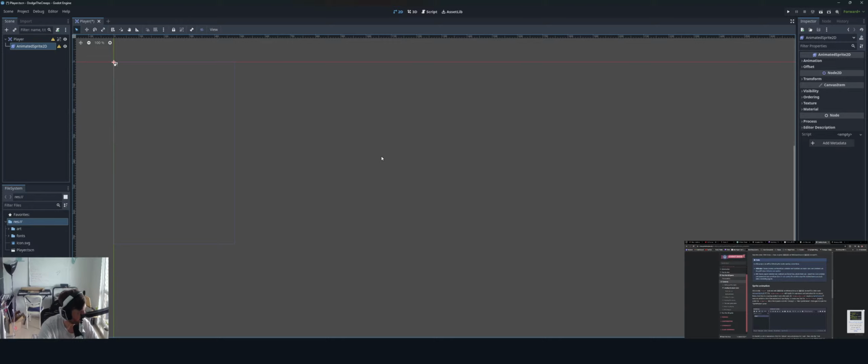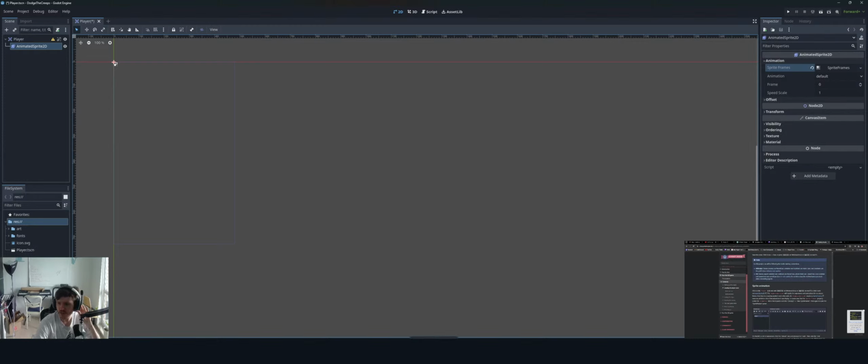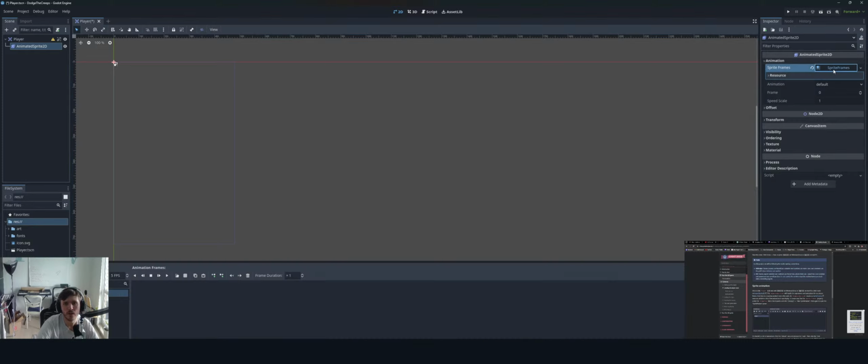To create one, find the SpriteFrames property under the Animation tab in the inspector and click empty, new SpriteFrames. Click again to open up the SpriteFrames panel. So we click this over here, Animation, SpriteFrames, new SpriteFrames. And then click again to open up the animation frames here at the bottom, okay? On the left is a list of animations. Click the default one and rename it to walk, okay?